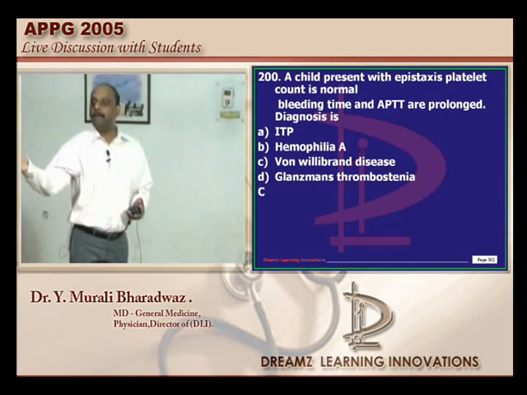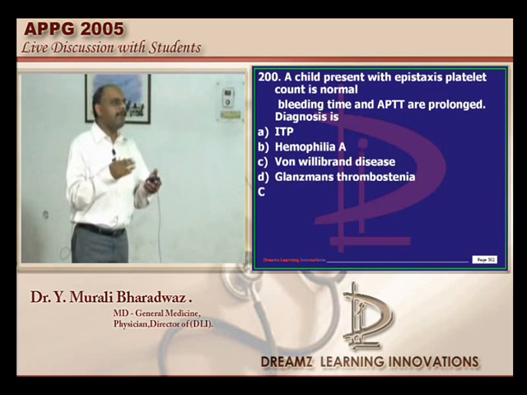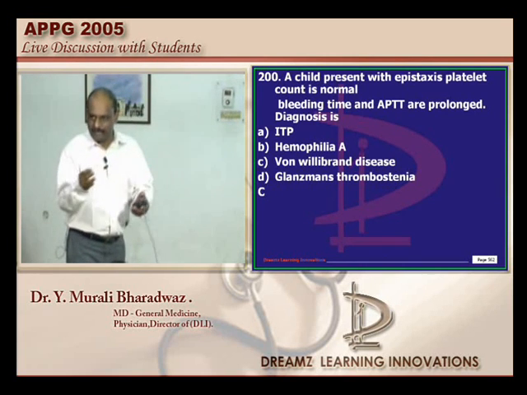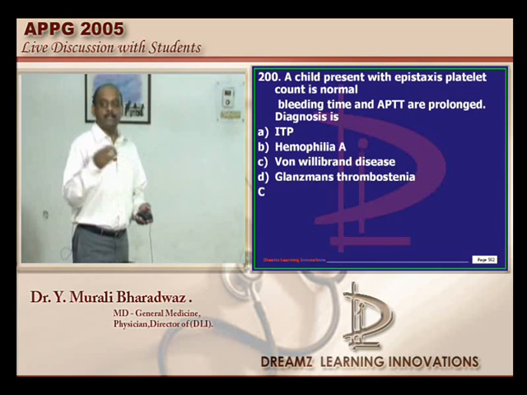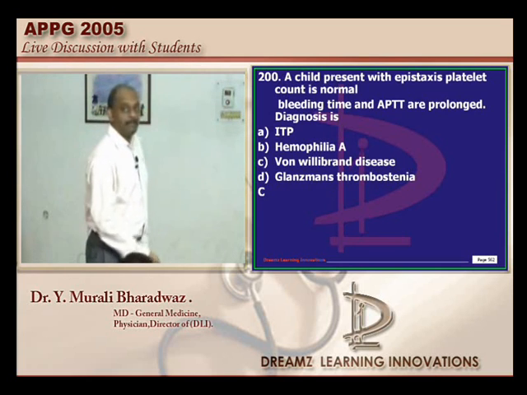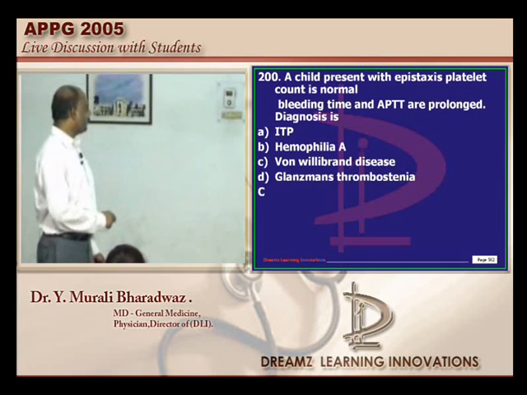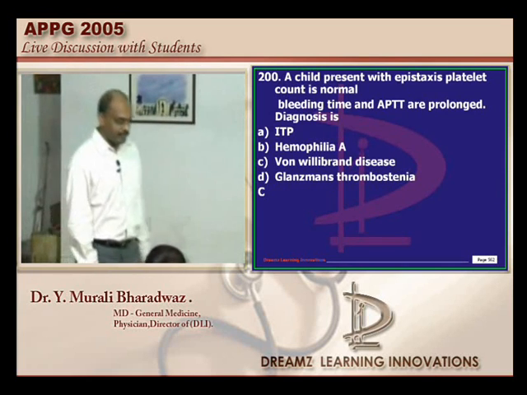Why does the bleeding time become prolonged, doctor? If the von Willebrand factor is not there, one platelet cannot adhere with the other. So that is the reason there is a problem that will be happening, is what needs to be remembered. Okay? So now you are sure the answer is von Willebrand's disease. Thank you.